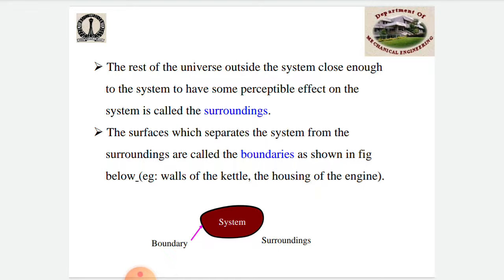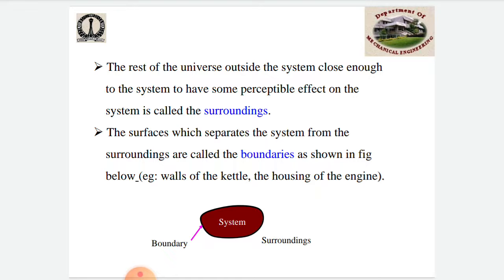So energies of the system. The combination of matter and space outside the system that can be changed by the system is called the surroundings. So surroundings is the universe outside the system, closely enough to the system, and it is called the surroundings.